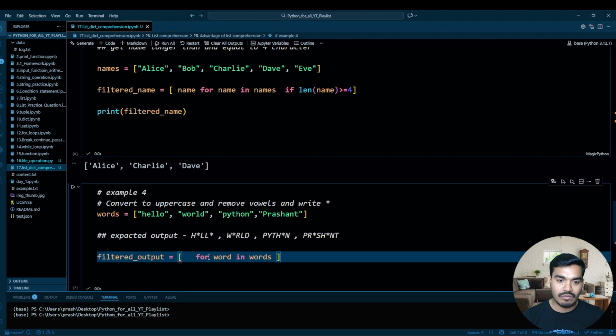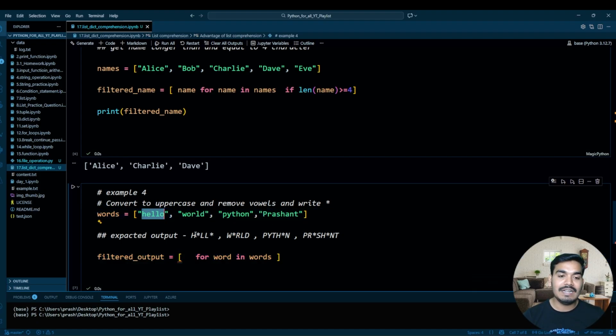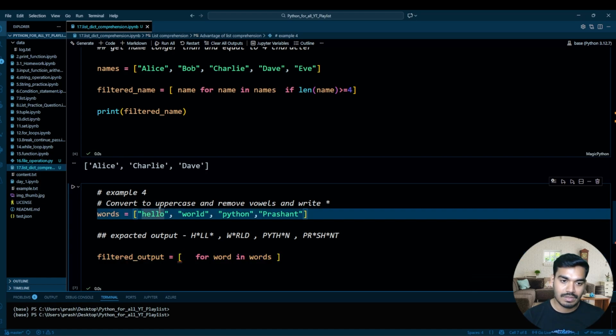This for word in words will give each word. So in the first iteration the word will be hello, and then in the second iteration it will be world, then Python, then Prashant, right?